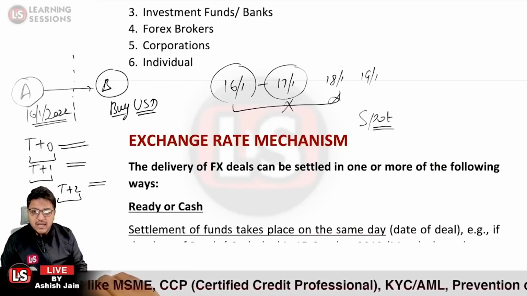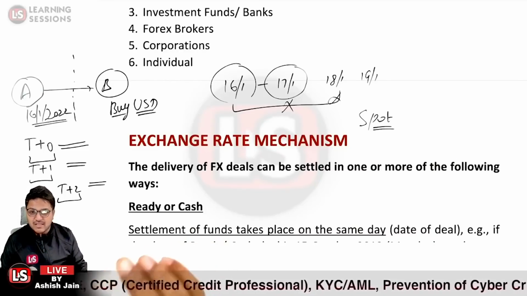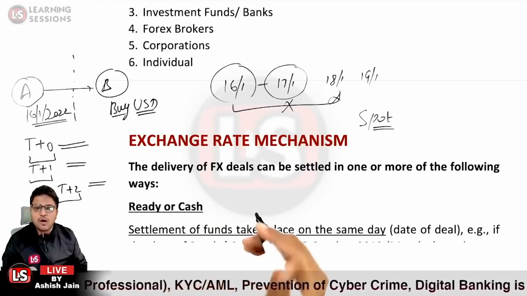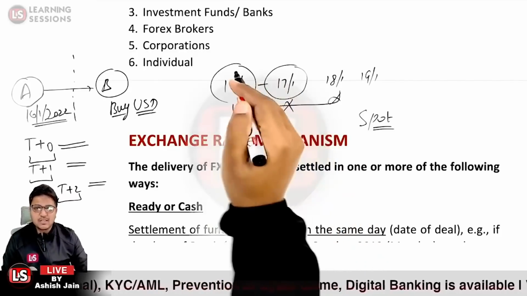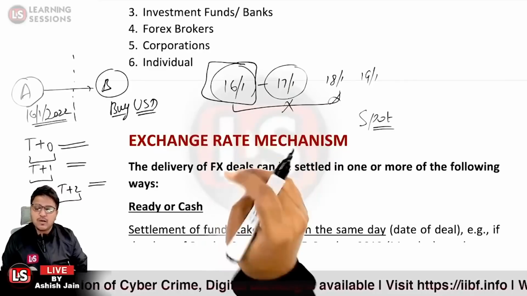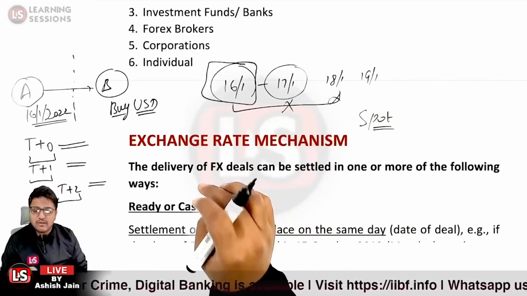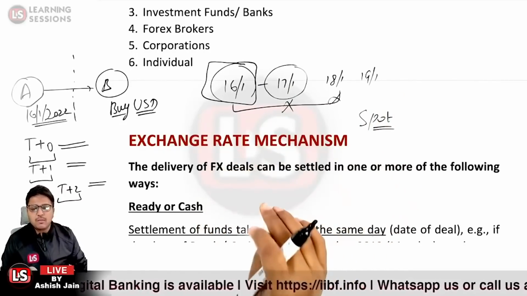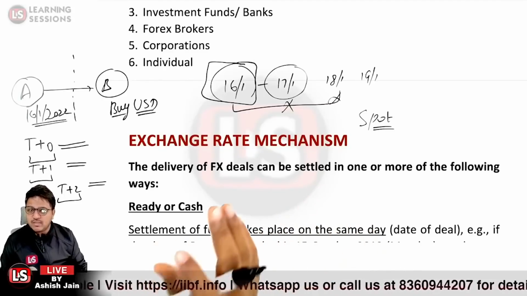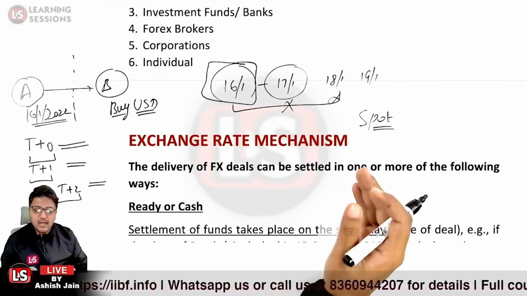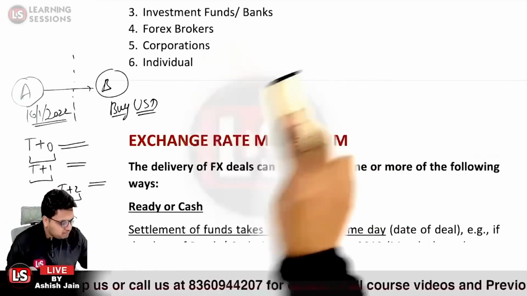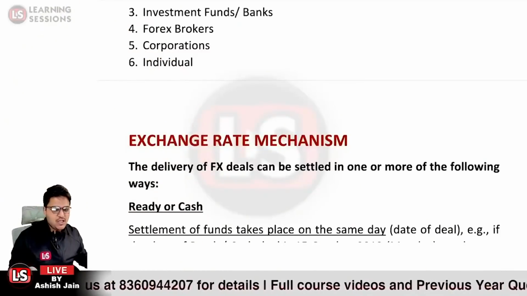And one scenario is, if the transaction is settled after the spot date, what rate would be applicable? It will be the forward rate. If the transaction was on 16th of January and it was to be settled 1 month from the date of transaction itself, in that case what rate would be applicable? It will be the forward rate. So the simple scenario you must understand, if the transaction is going to be settled any day after the spot date, it will be the forward rate which will be applicable. Okay, so that is related to the exchange rate mechanism.